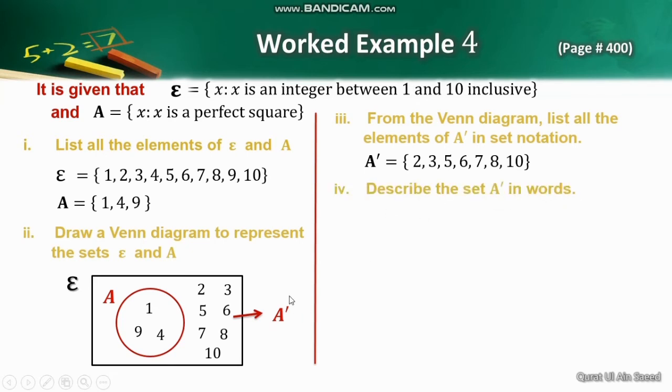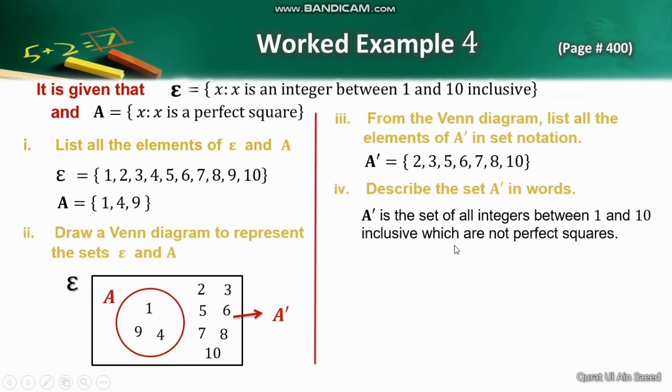Describe the set A complement in words. Since A is the set of all perfect squares in the range 1 to 10, then definitely A complement is the set of all numbers which are not perfect squares between 1 and 10 inclusive. Now state the values of n(epsilon), n(A) and n(A complement).